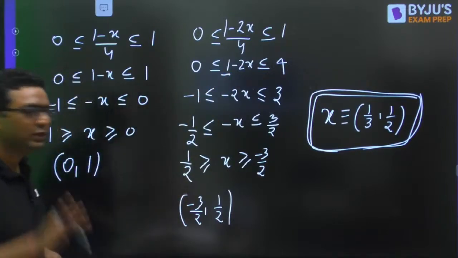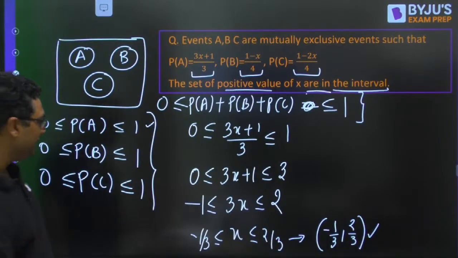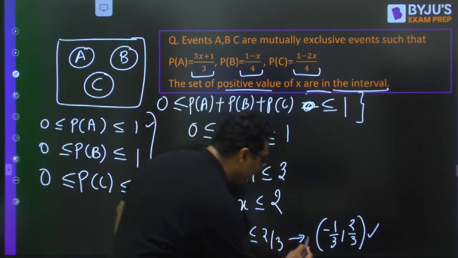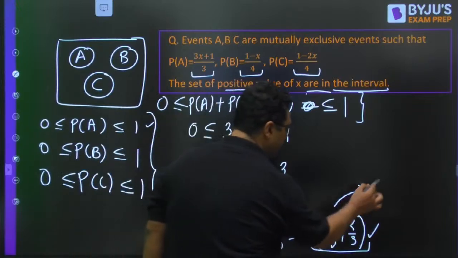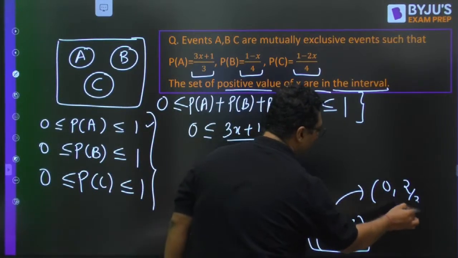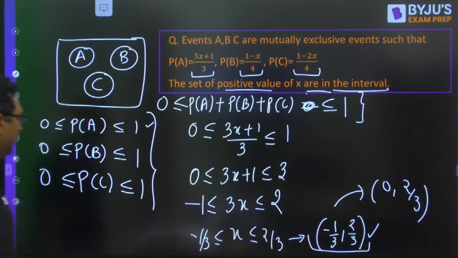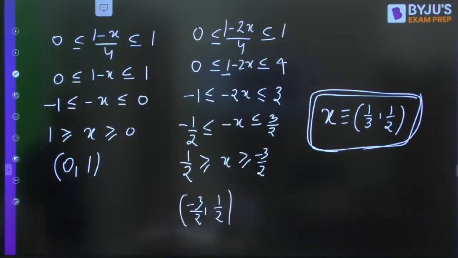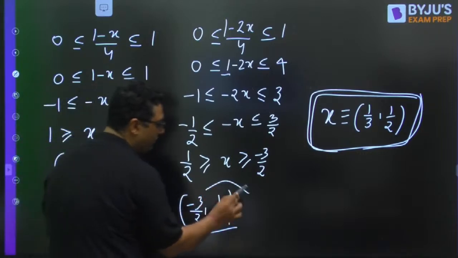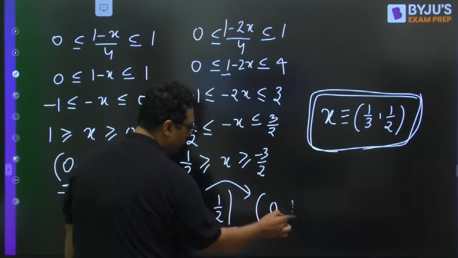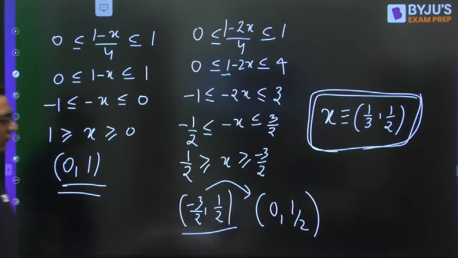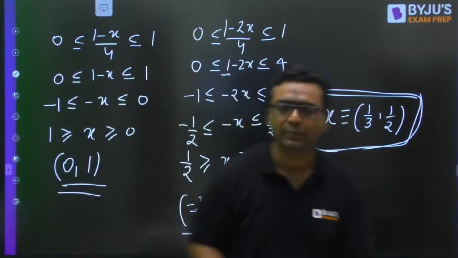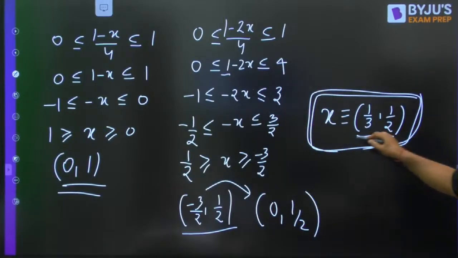So my dear, you need to choose the common part. You can see for the first inequality you are getting from -1/3 to 2/3. And what will be the positive part of this? 0 to 2/3. Okay, first of all this. And then the second is this, 0 to 1. Third is this, -3/2 to 1/2. So from this the feasible part is 0 to 1/2. Likewise, you will go for the fourth equation. After going for the fourth equation, the common of all will come within the range of 1/3 to 1/2.